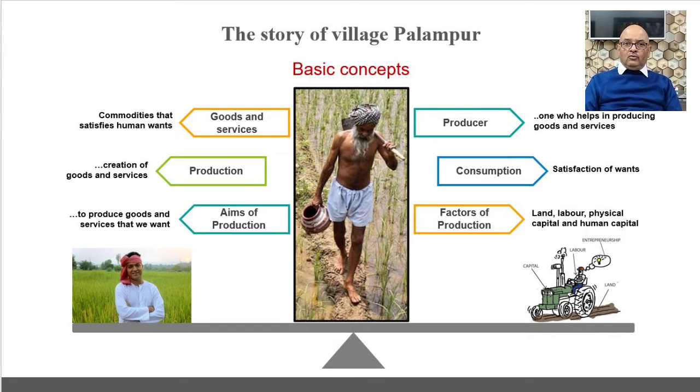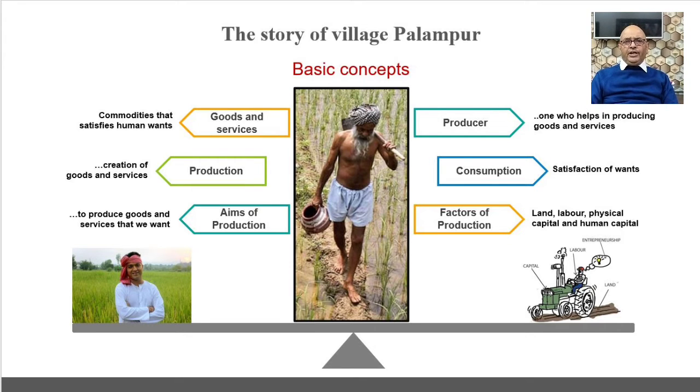Now, let us understand what production is. The process of making goods and services, or say, the creation of goods and services for selling them in the market, is called production. It is important to note here that production must be done with the objective of selling in the market. For example, if a child makes a doll for sheer enjoyment, it will not be considered production. But if a doll maker does so to sell them in the market, we will say that he is engaged in production. Okay. So what is the aim of production? The aim of production is to produce goods and services that we want.